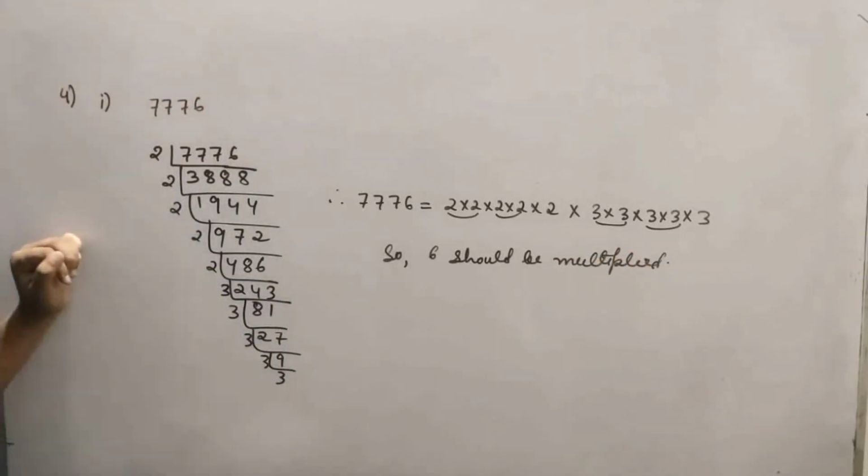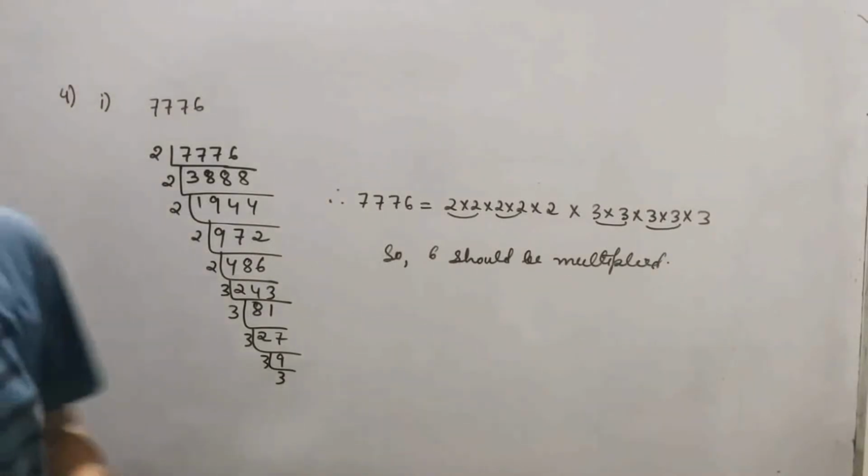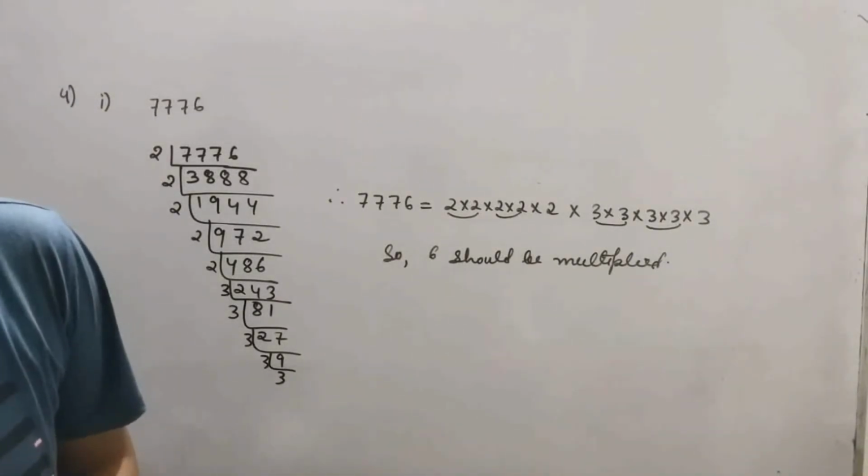So what? 6 should be multiplied. Understood? This is the way you will solve. Okay, let us do one more question.